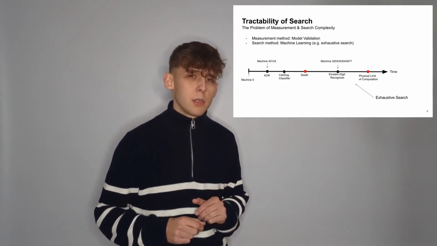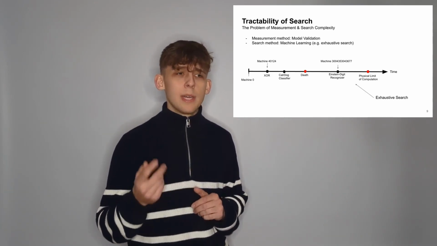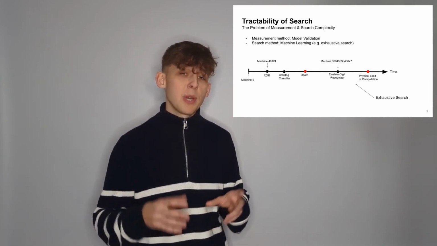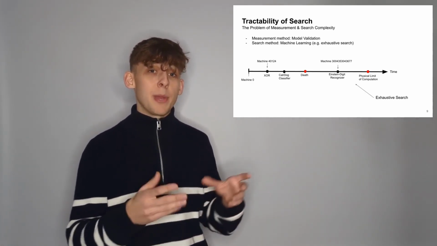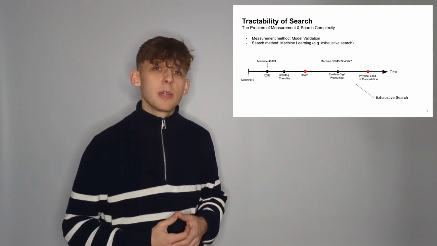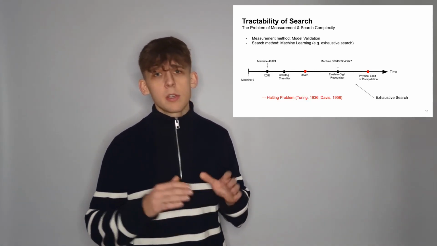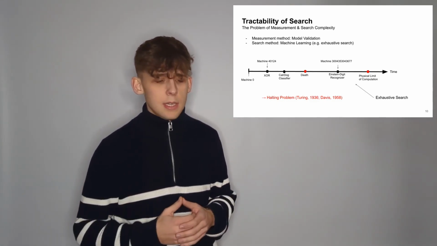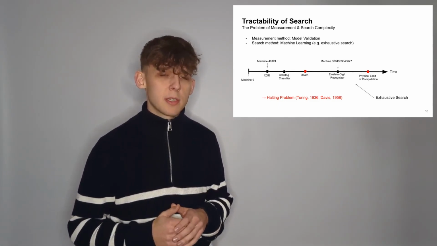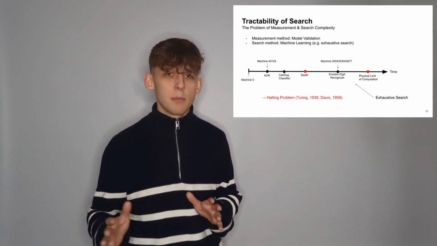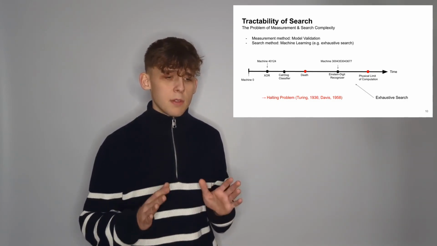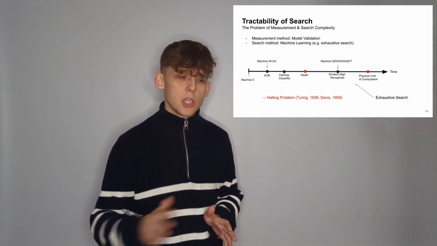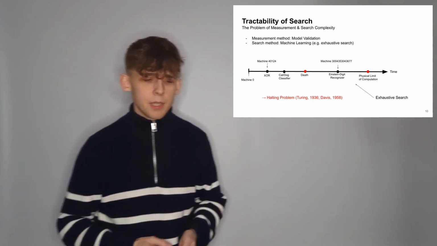But there we have a problem, because there can be machines that go into an endless loop, and we don't know which go into an endless loop when we try to validate the model or evaluate the Turing machine. And that's known as the halting problem, which means we need to constrain our evaluation time, for example, to 2 hours. But this means we already miss some machines, so we're not able to detect every machine anymore. But even though this puts some limitation on us, we might still be hopeful, and do the search with this constrained evaluation time.